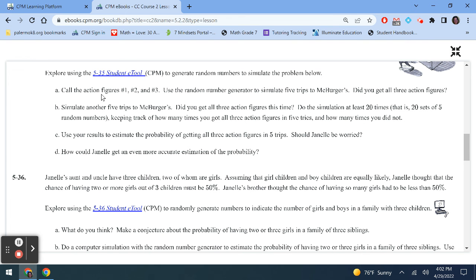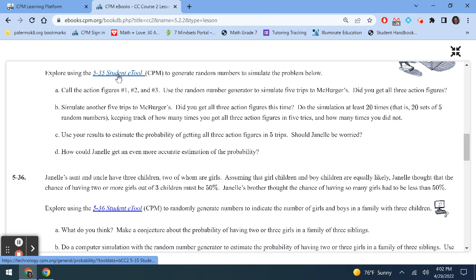So it says we're going to call the toys number 1, number 2, and number 3. So there's 3 different ones. That one right there is 1. The green one is 2, and it should have been blue, huh? And then the blue one is going to be number 3. Use the random number generator to simulate the 5 trips to McBurgers. And then we have to answer if we got all 3 action figures.